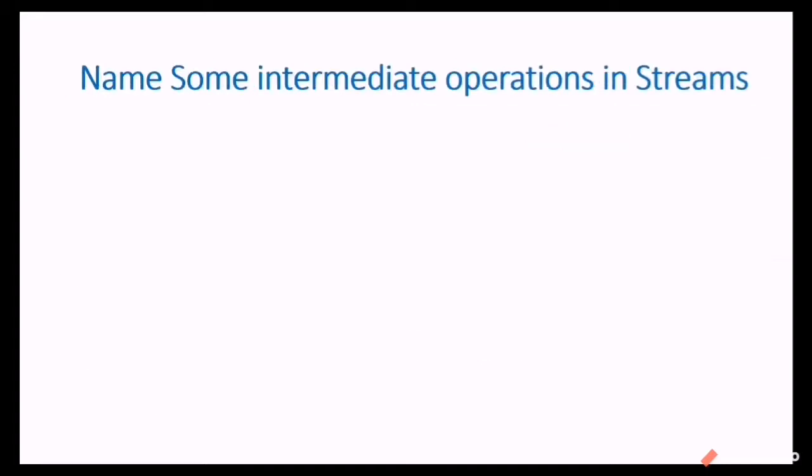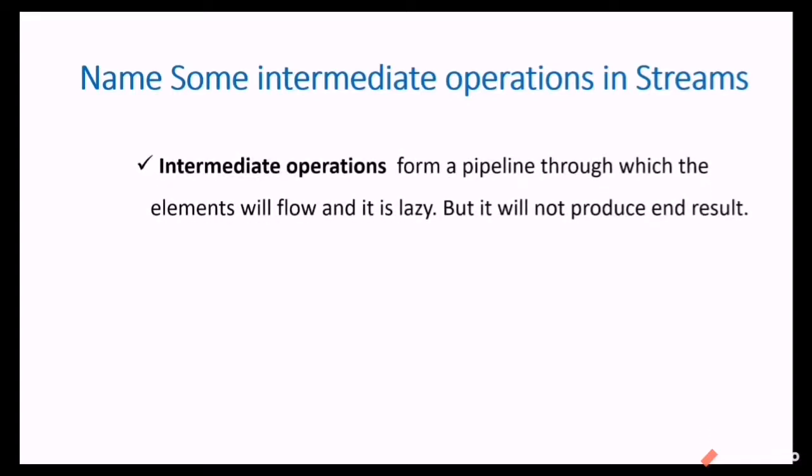Name some intermediate operations in streams. We know streams follow a pipelined fashion. That is, some group of data will enter the stream and there will be some operations inside that. Then after all the operations are over, it will be collected at the end. So whatever operations we are doing in between are called intermediate operations. Intermediate operations form a pipeline through which the elements flow, and it is lazy, but it will not produce the end result. So whatever happens in the middle is an intermediate operation. The operations are filter, map and sorted. These are the methods used for performing intermediate operations.